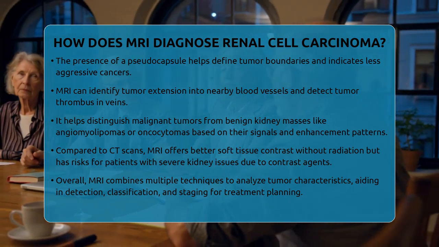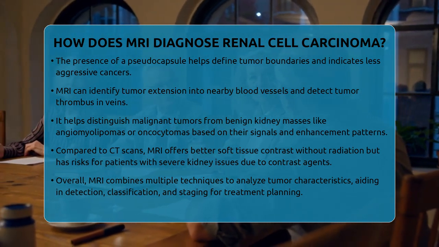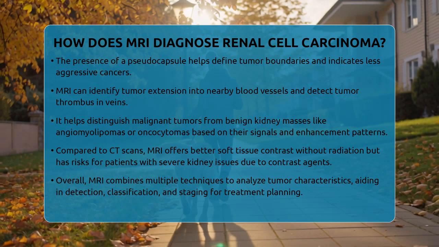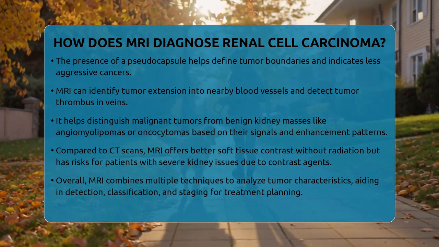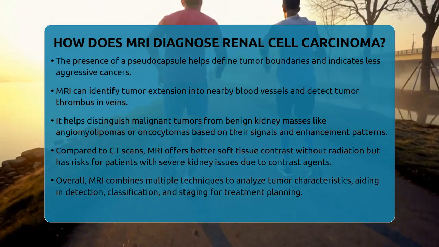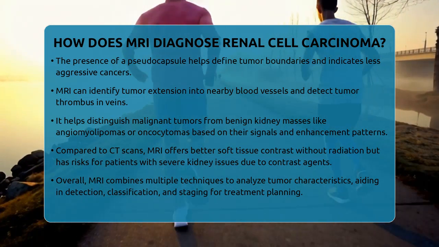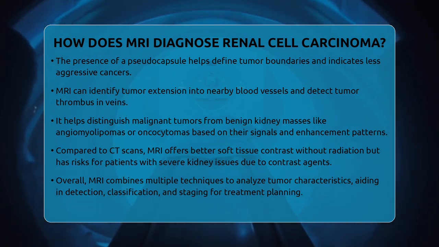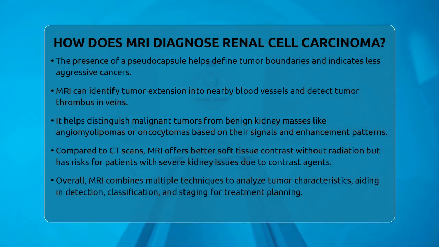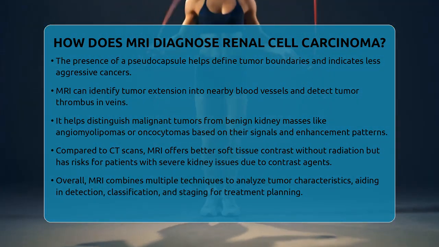In summary, MRI diagnoses renal cell carcinoma by combining multiple imaging techniques to analyze the tumor's appearance, composition, blood supply, and spread. This comprehensive approach helps doctors detect, classify, and stage kidney tumors accurately. It guides treatment planning and supports kidney health management.